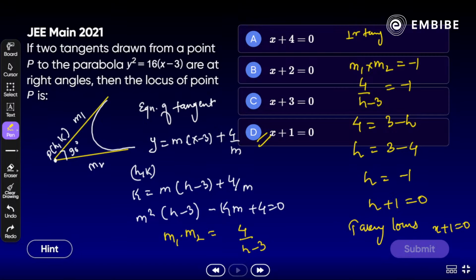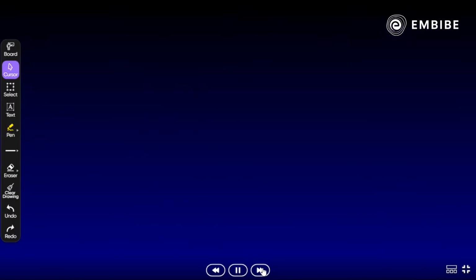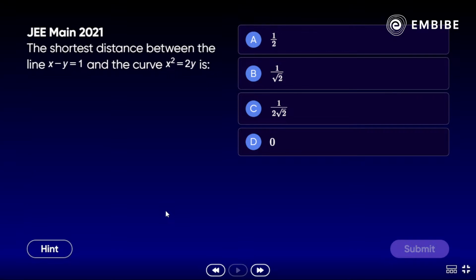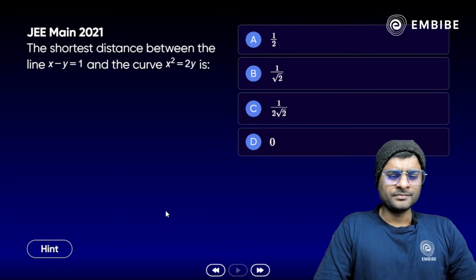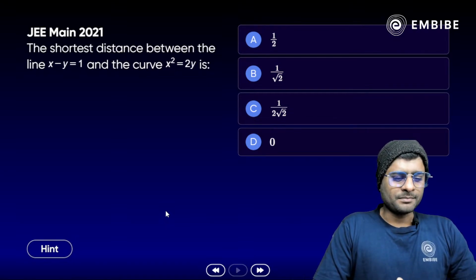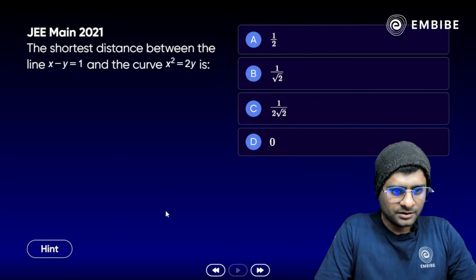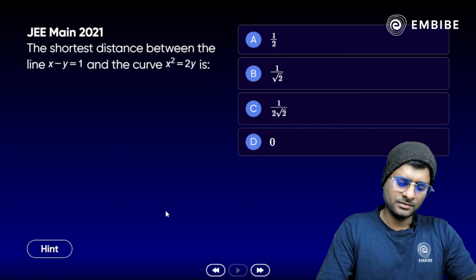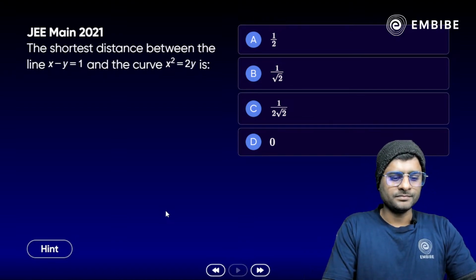Now, take a look here. The next question. Yes, shortest distance. How do we find it? The shortest distance between the line x minus y equal to 1 and the curve x square equal to 2y. x square equal to 2y means what? This is a parabola. Yes, exactly, it's the parabola. So how do we solve? Any idea? Okay, Shrikant says 1 by 2 root 2. Okay, all right. So how do we solve here?